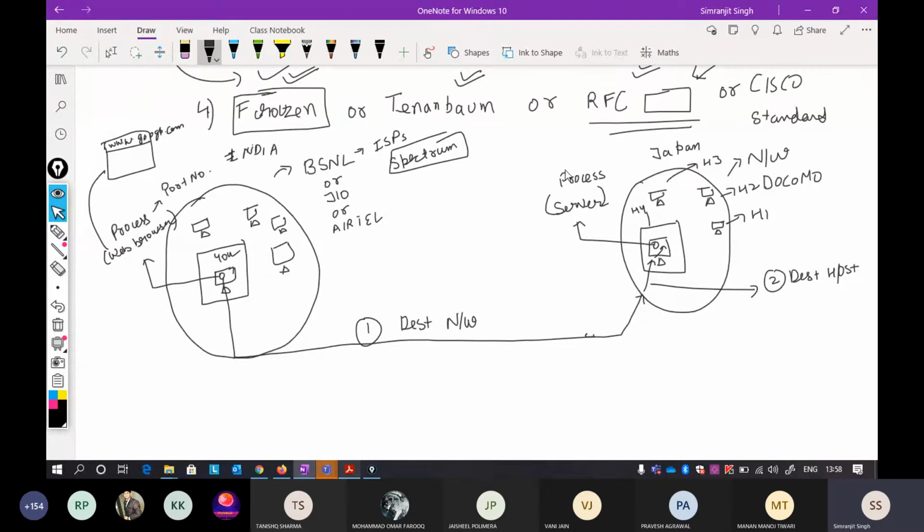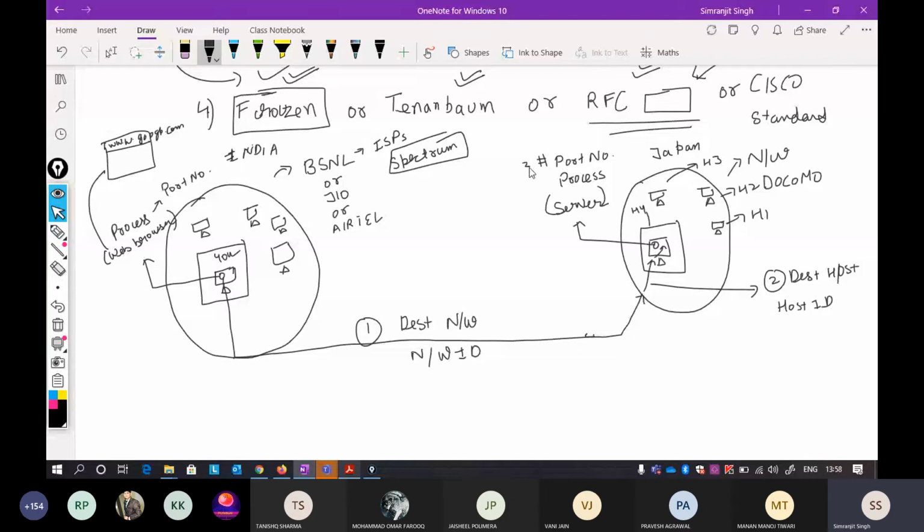That is why I'm writing it as a port number. Now understand it. For the destination network you have to have a network ID. For a particular host where the server is located, you have to have a host ID. And for a particular process running inside the computer, you have to have a port number.